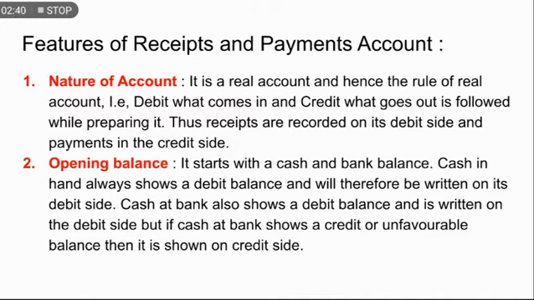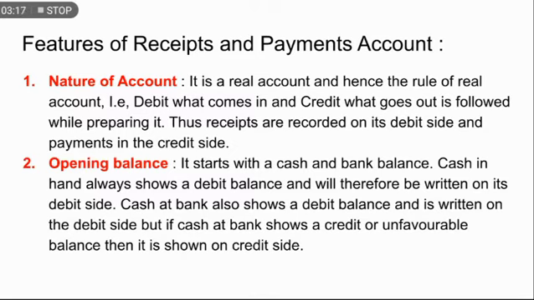Now come to the receipts and payments features. First feature is the nature of the account. Now see, nature of this account is real account. That means the rule for the real account will come into effect in this account. What was the rule of real account? Debit what comes in and credit what goes out. Yes or no? So this was the rule. So we have to apply this rule while preparing this account.